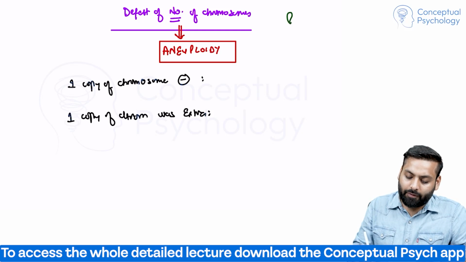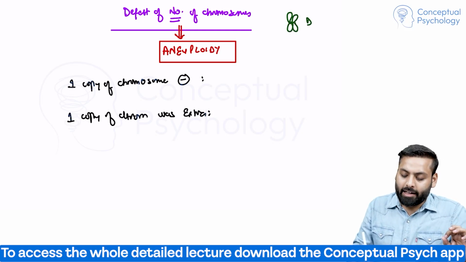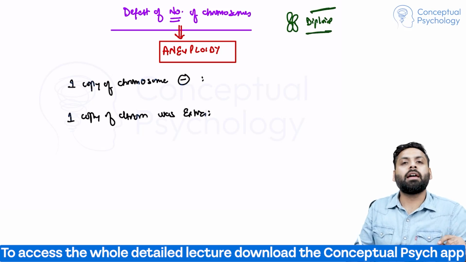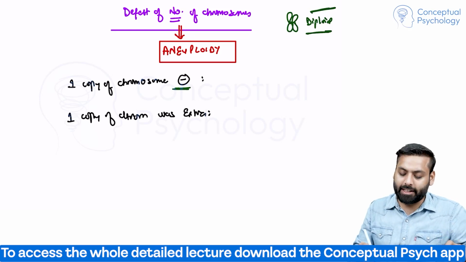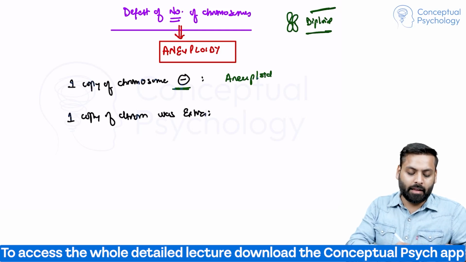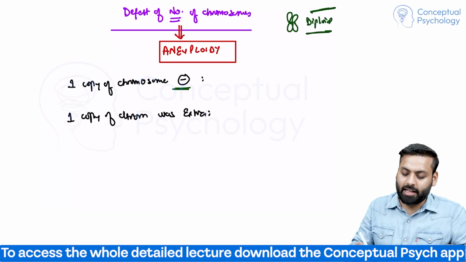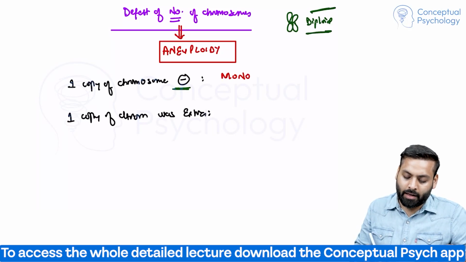When we have everything in pair, pair means two, means di, so we are known as diploid. When one copy is absent, it is known as aneuploid. Or more specifically, we will name this process as monosomy.